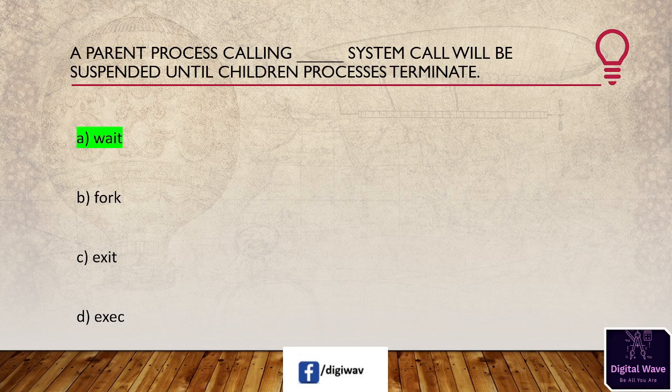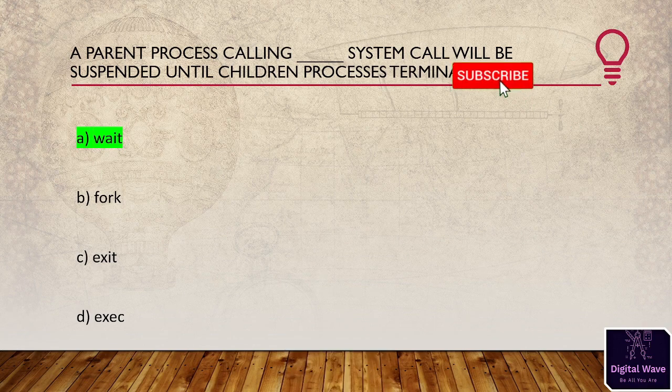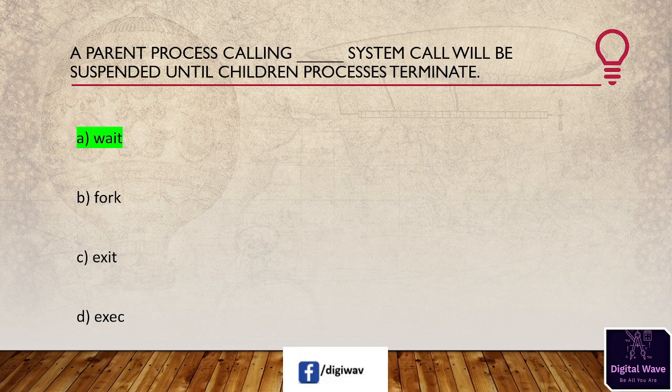So the right answer will be A, wait, because a parent process calling the wait system call will be suspended until child processes terminate. A parameter is passed to the wait system call which will obtain the exit status of the child, and the wait system call also returns the PID of the terminated process.